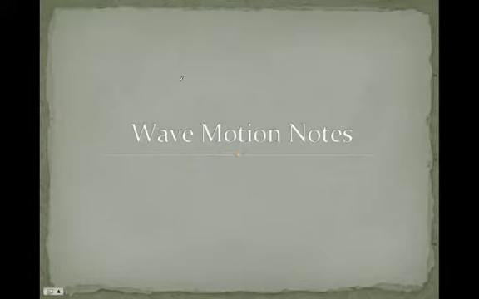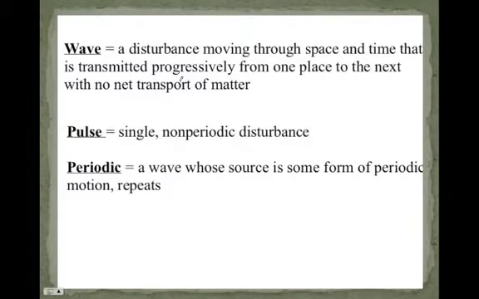Today we're going to talk about waves, and waves are very much tied into simple harmonic motion, as we saw with the pendulum and the mass attached to the spring. That motion is a back and forth motion about equilibrium position, and a wave is pretty much the same type of motion.